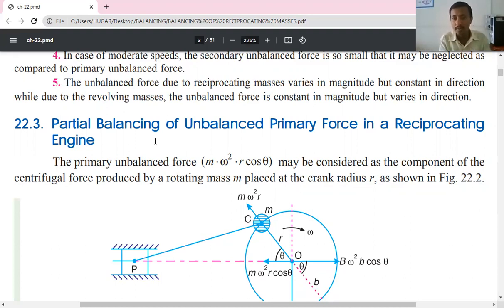First of all, what is it? The primary unbalanced force is very large as compared to the secondary unbalanced force. That's why we only balance the primary unbalanced force. Next, in the case of reciprocating parts, it is practically not possible to completely balance the unbalanced primary force. We cannot balance the unbalanced force completely, so that is why we make the partial balancing.